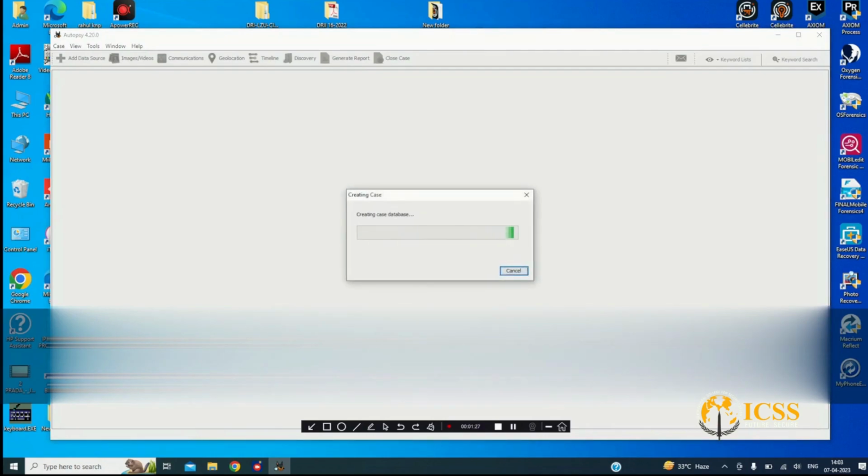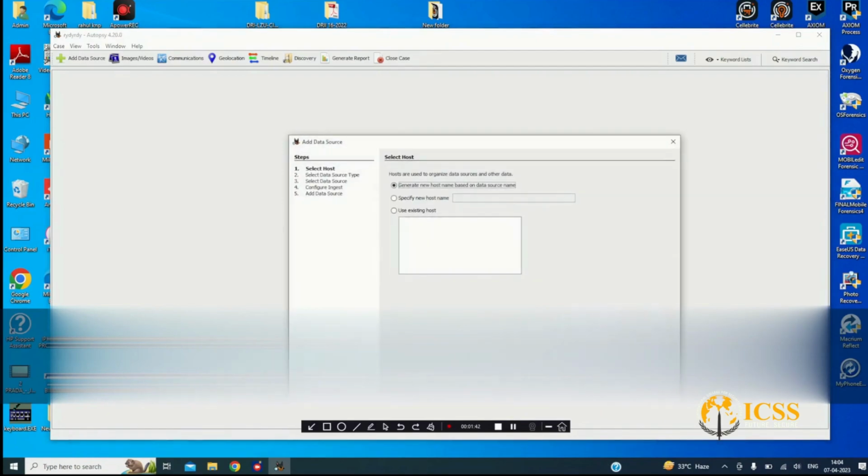Now it will create a database to store the data of that imaging or extraction. Okay, it's created. Now we add data to create image. We have to add data to create image.